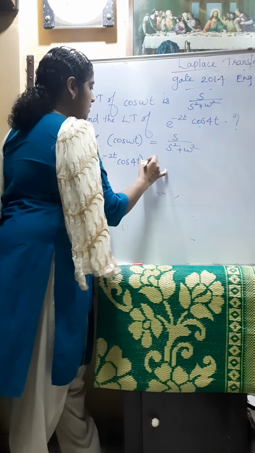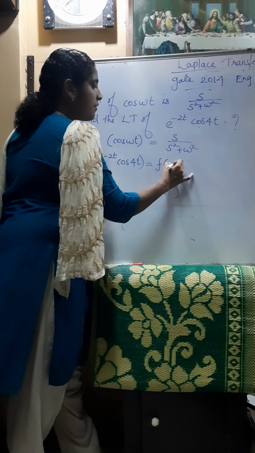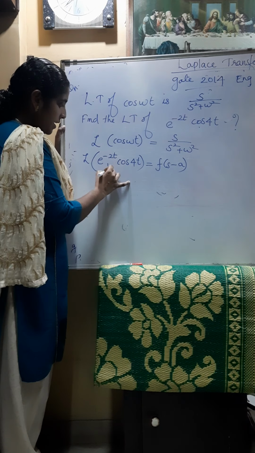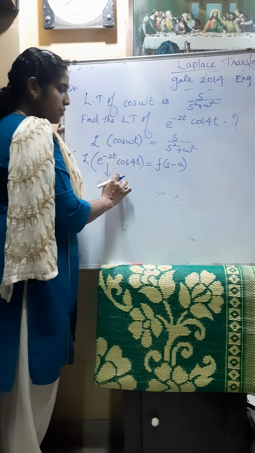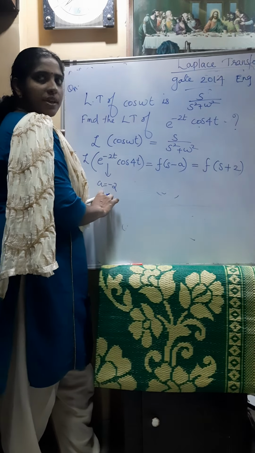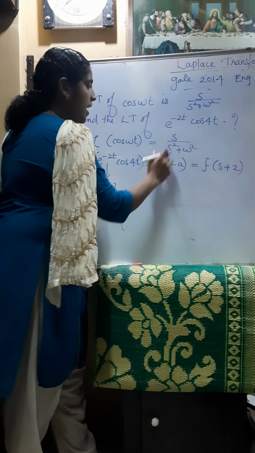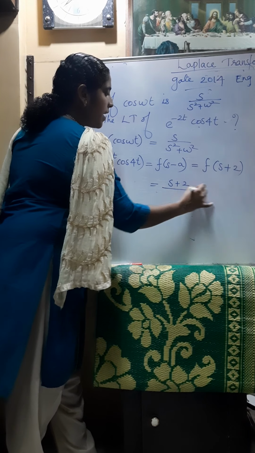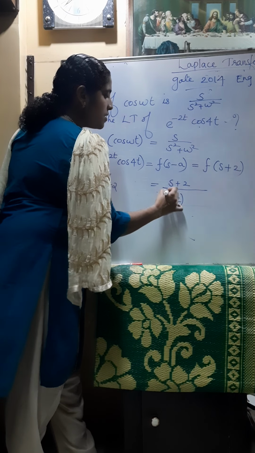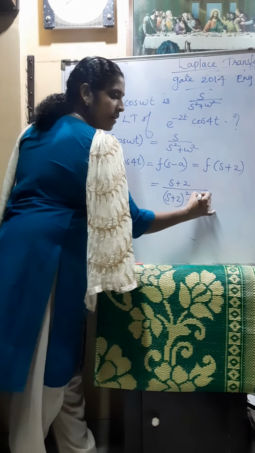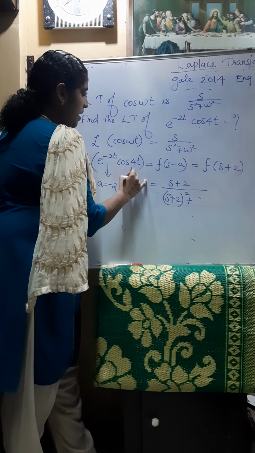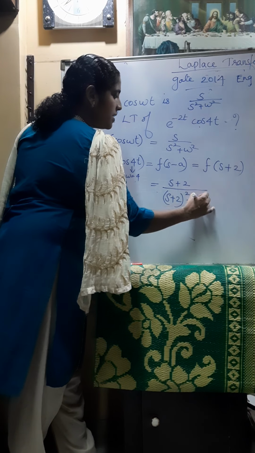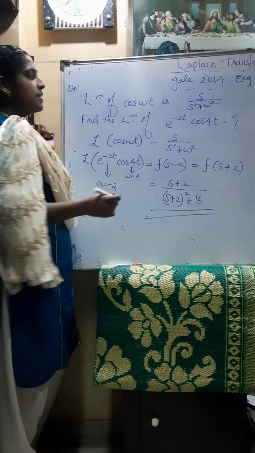Using the shifting property, this will be F of s minus a. What is a here? e raised to at, so a is equal to minus 2, that is F of s plus 2. So the answer will be s plus 2 divided by s plus 2 whole square plus omega square. What is omega here in the question? Omega is equal to 4, so omega square is 16. Okay, so this is the answer.